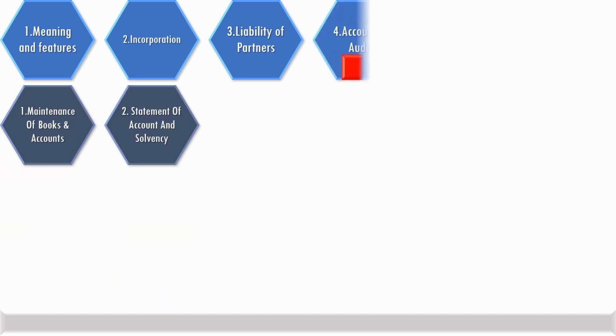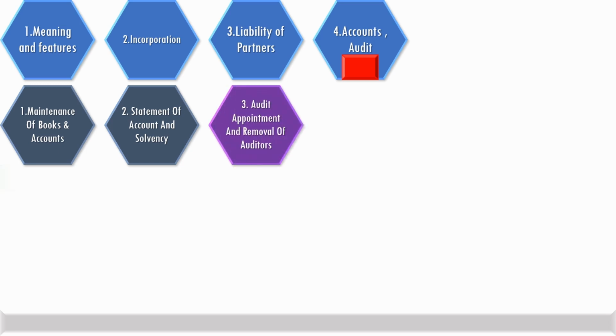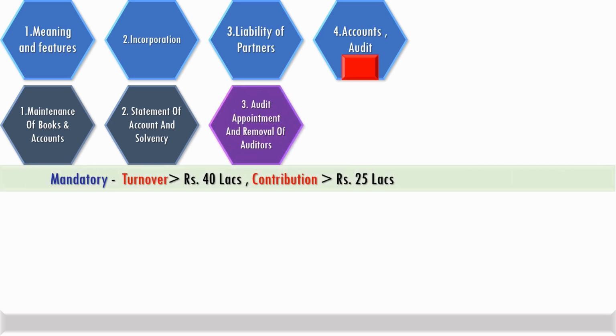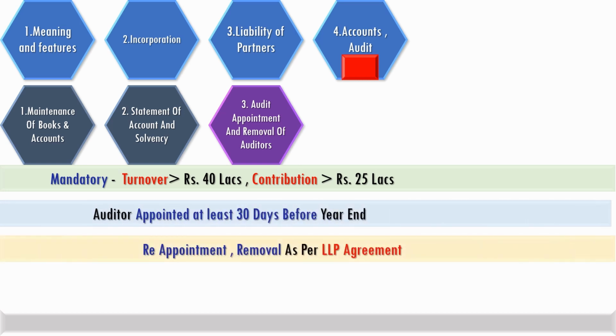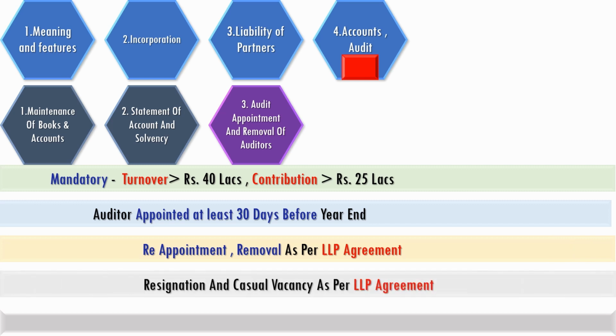Audit is mandatory in respect of an LLP where its turnover is more than rupees 40 lakhs or its capital contribution is greater than 25 lakhs. The auditor has to be appointed at least 30 days before year end, and his reappointment, removal, resignation or treatment of casual vacancy will be as per terms indicated in the LLP agreement.